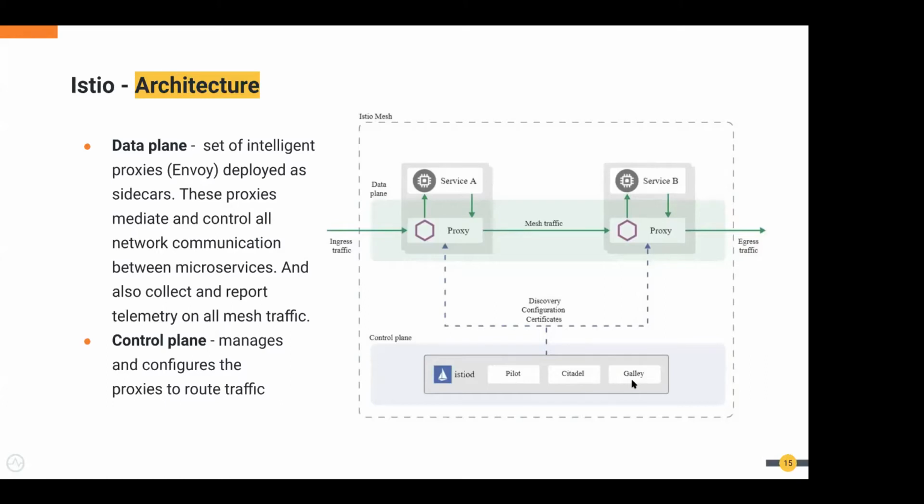So Galley is mainly responsible for reading your YAML and then injecting the required configuration to the service proxy. And Citadel is responsible for managing the certificates, authentication, and security part. So basically, the control plane controls the whole service proxy collection within your Istio mesh or within your cluster.